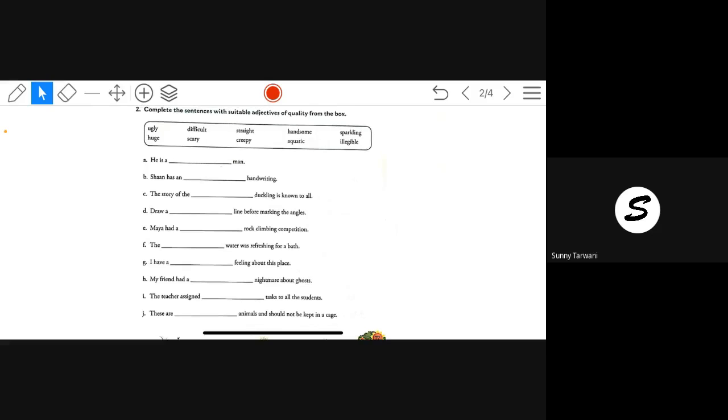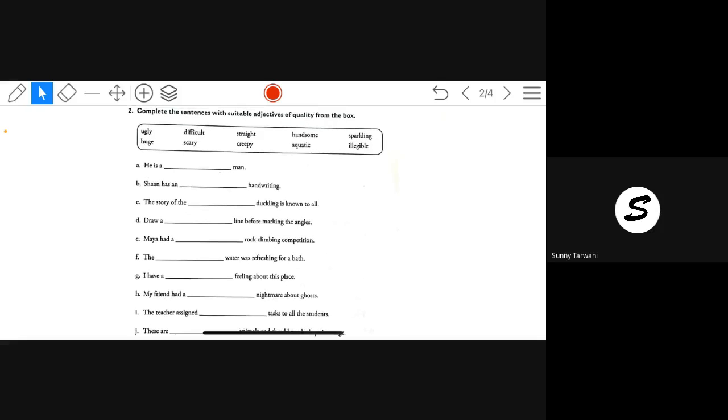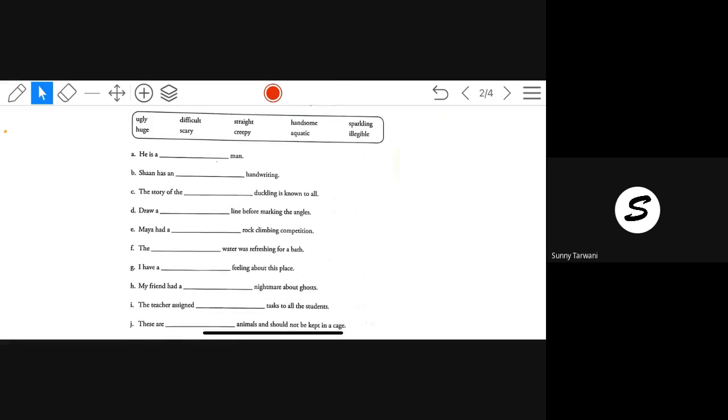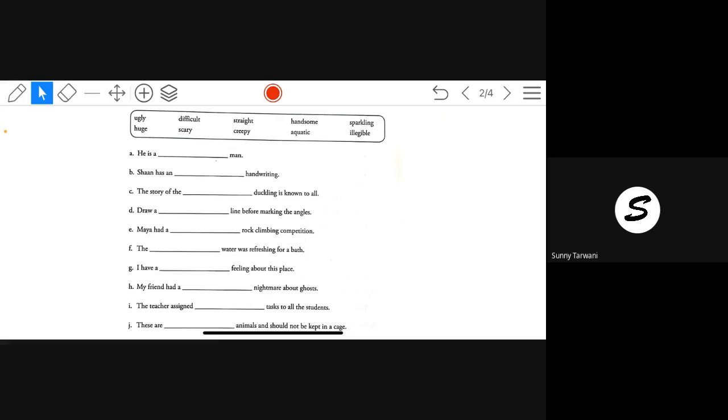See, I will just minimize it. I don't know if it is visible or not. You can zoom it if it is not visible, but I have to show all the options and all the blanks together, so I had to zoom it out. Again, I will zoom in.